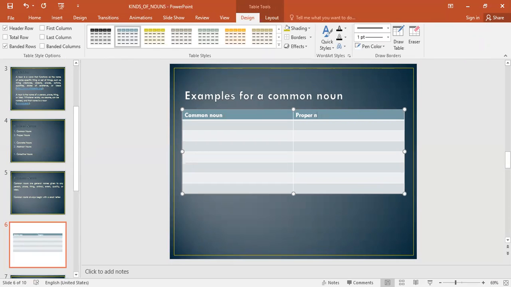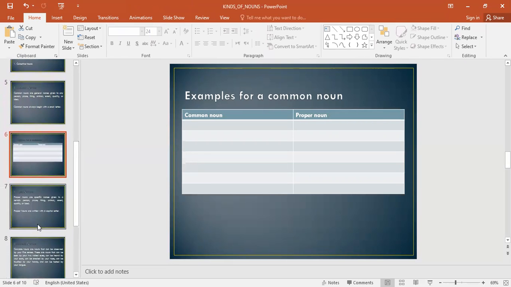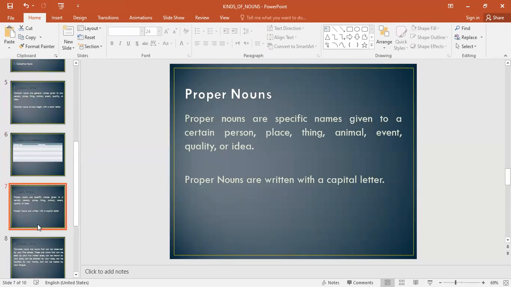Before we do this conversion, a proper noun is usually something specific. It's not general, but it's specified. So if I were to say the word boy, boy is a general word. It could refer to any boy.